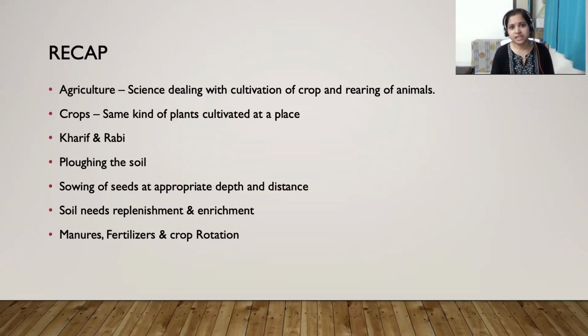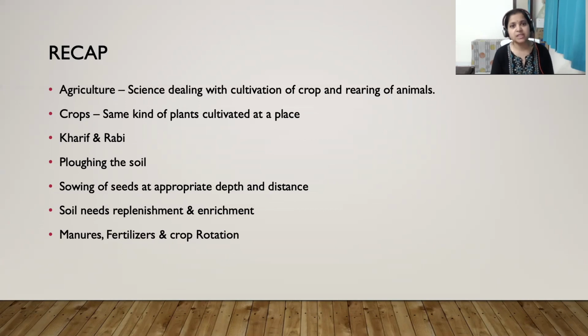According to the season they grow in, the crops are divided into two types, that is kharif crops, which are grown in the rainy season, and rabi crops, which are grown in the winter season. Then plowing or tilling the soil is the first step, which is very important, so that it will loosen the soil particles, and the roots can penetrate inside to get the proper nutrients from the soil.